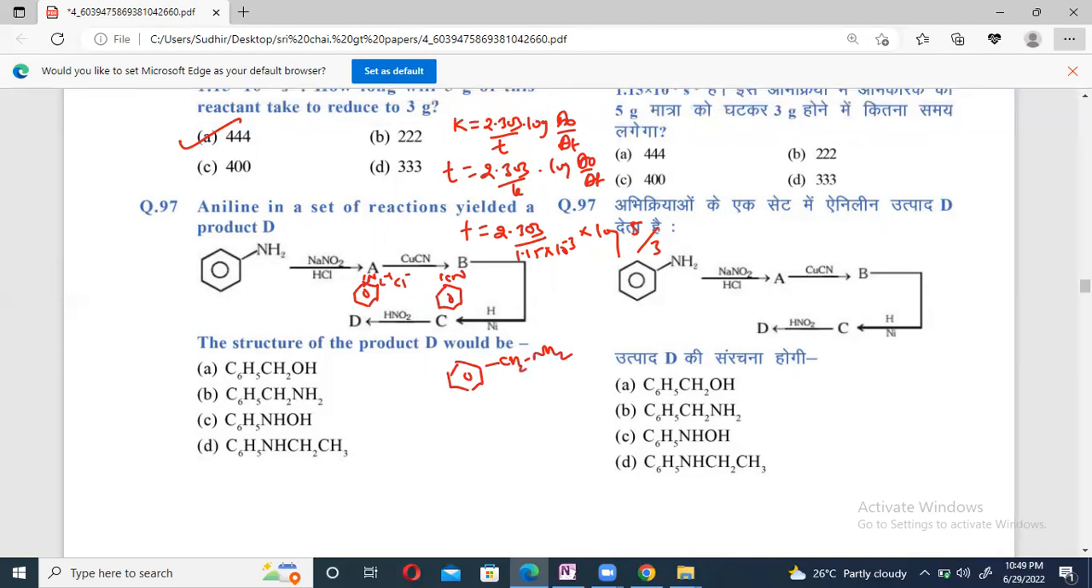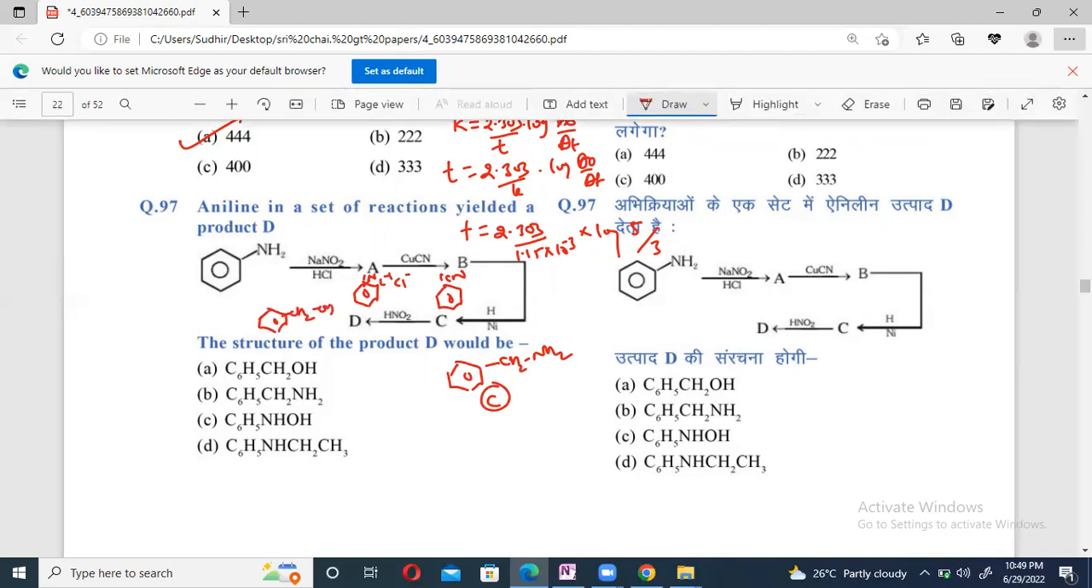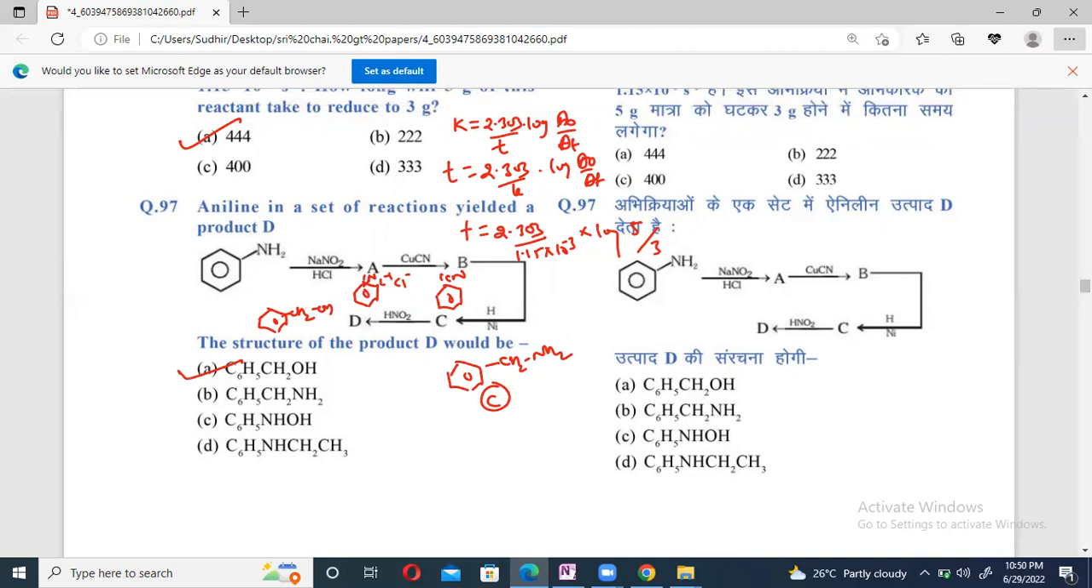Right, beta? And followed by HNO2 now, right? This is C. When it is followed by HNO2, the option D is nothing but the benzyl alcohol, benzene ring bearing CH2OH. Option A is correct.